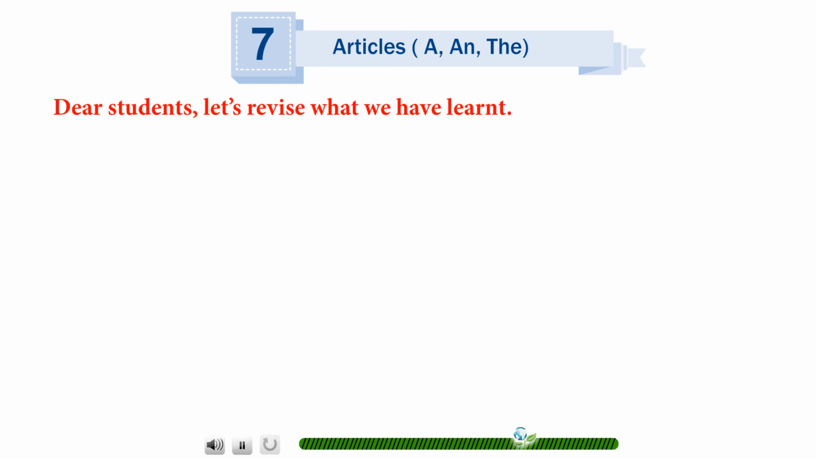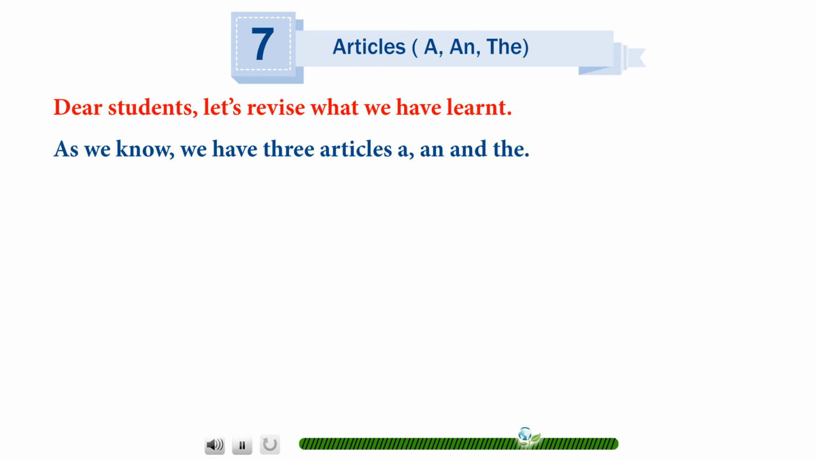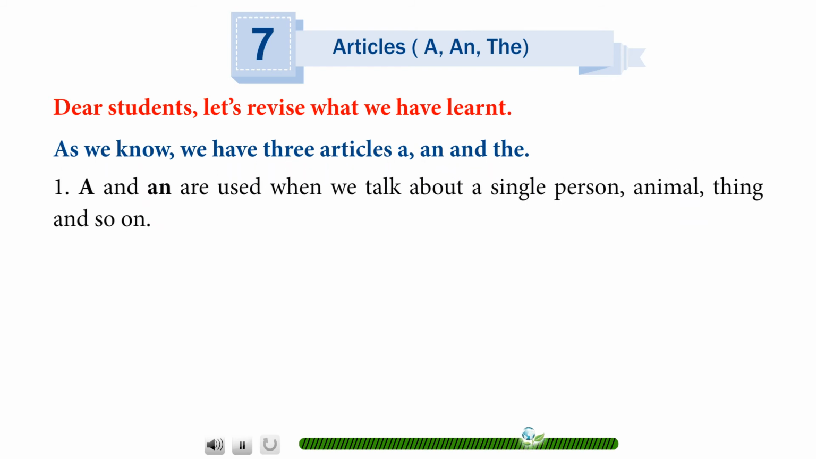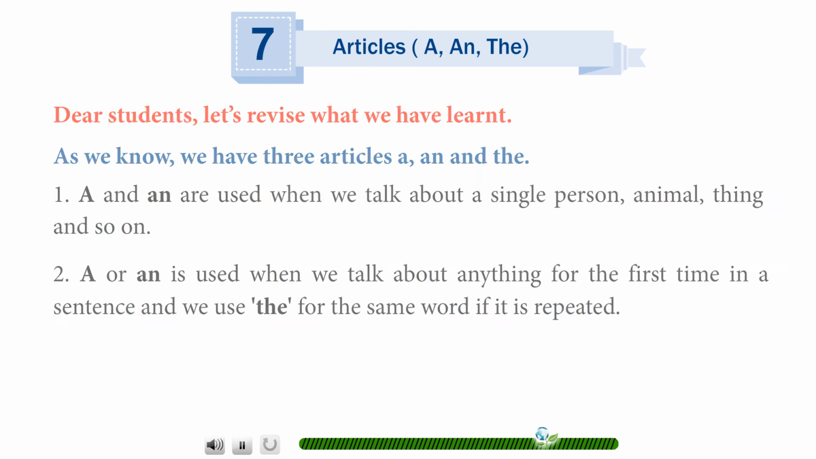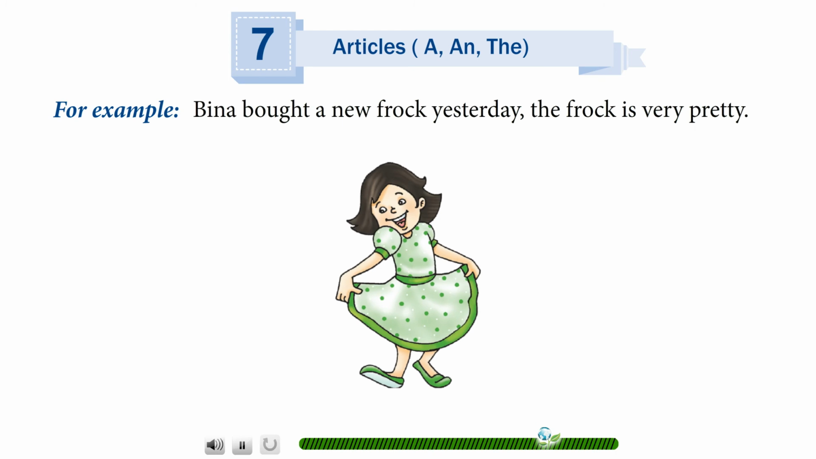Dear students, let's revise what we have learned. As we know, we have three articles: a, an and the. A and an are used when we talk about a single person, animal, thing and so on. A or an is used when we talk about anything for the first time in a sentence, and we use the for the same word if it is repeated. For example, Beena bought a new frock yesterday. The frock is very pretty.